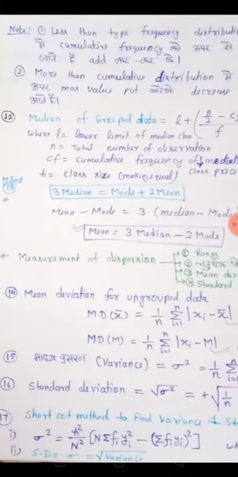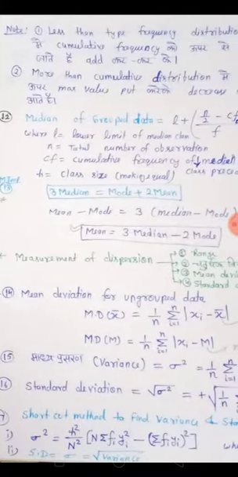Mean deviation, how we can find? In mean deviation, you subtract the mean from all observations and add them, then divide by the total number of observations, you will get mean deviation. Similarly, if you want to find mean deviation about the median, in observations you subtract the median and add all the things, then divide by total number of observations, you will get mean deviation about the median.